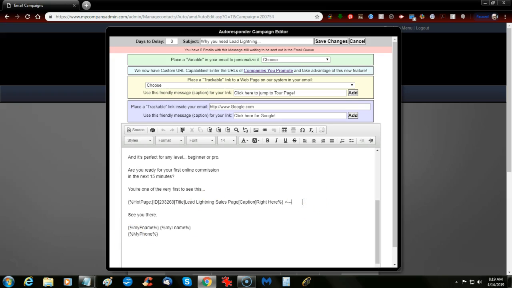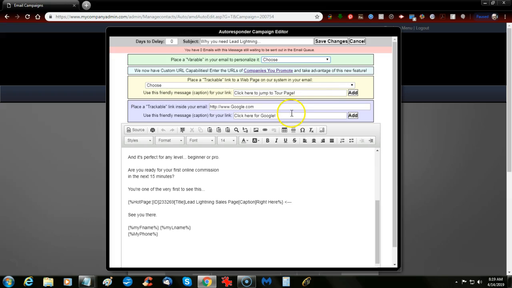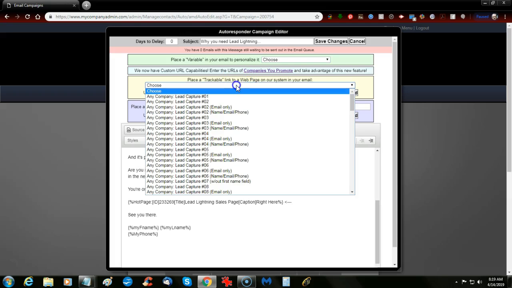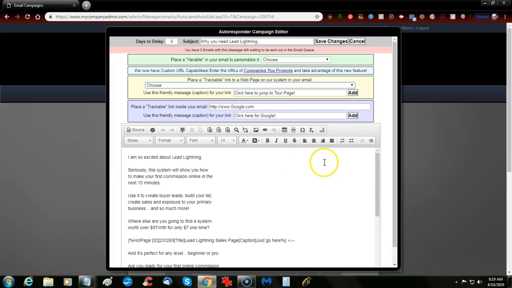These are custom variables that they put in, so you probably don't want to mess with those unless you know what you're doing up here. You can put in the place variable up here, or a trackable link to any company or whatever, or jump to a tour page.